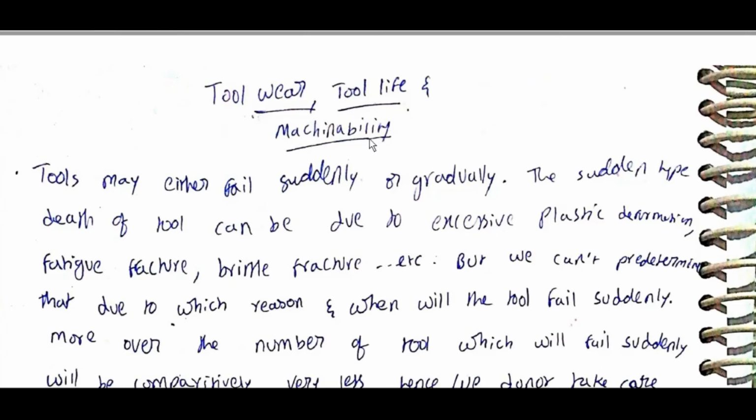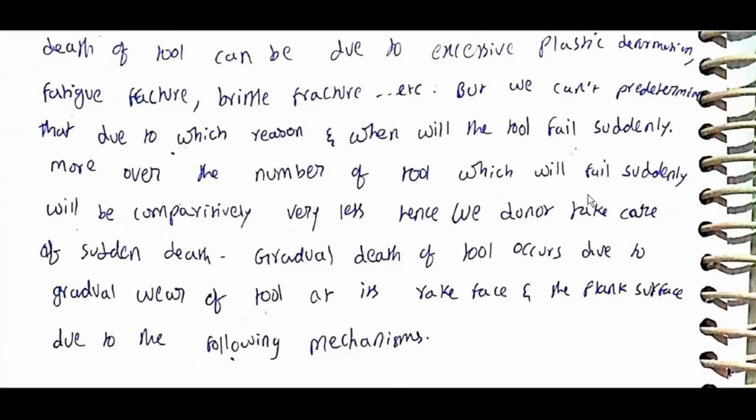Tool wear, tool life, and machinability. Tools may either fail suddenly or gradually. The sudden type, or death of tool, can be due to excessive plastic deformation, fatigue, fracture, brittle fracture, etc. But we can't predetermine due to which reason and when the tool will fail suddenly. Moreover, the number of tools which will fail suddenly will be comparatively very less. Hence, we do not take care of sudden death.